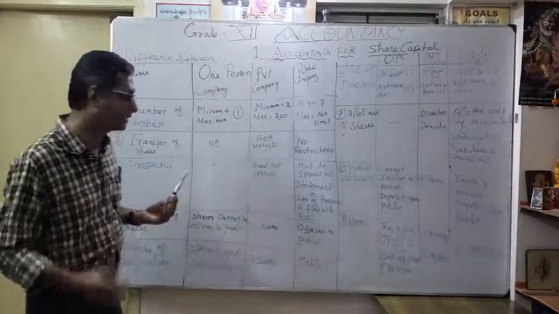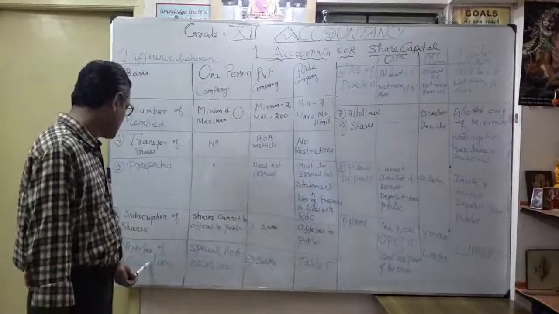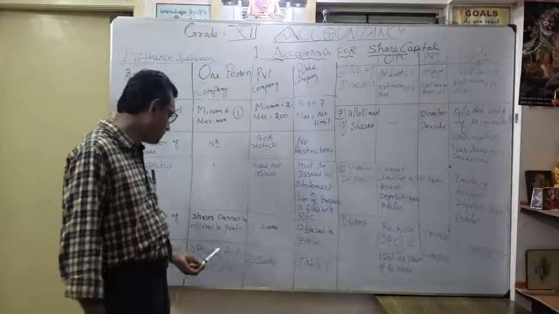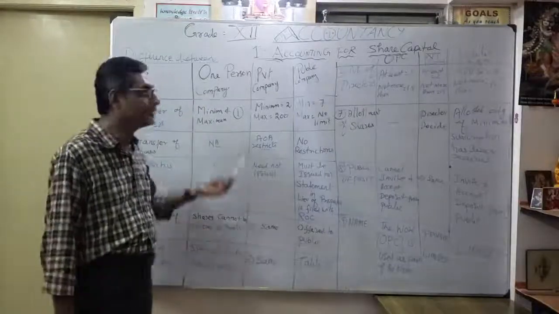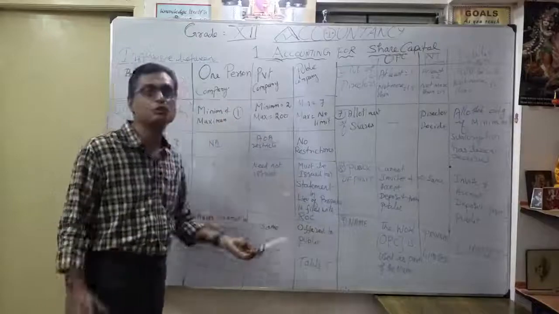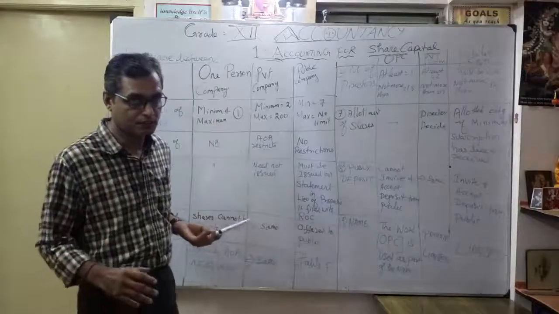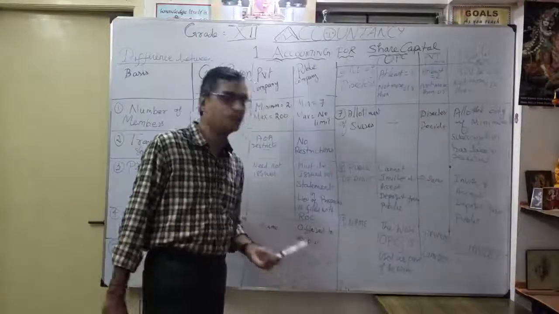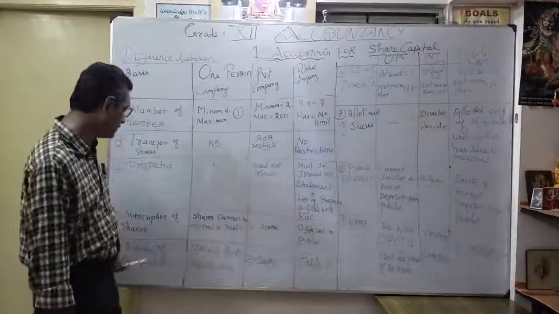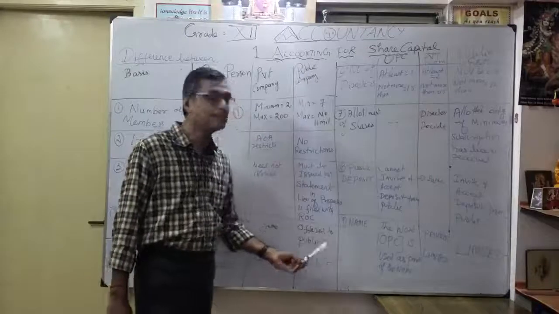Then liability clause, like that. So here, the articles of association must be special articles of association in a one person company. Similarly, in a private company also special articles of association are necessary. But in a public company, instead of articles of association, we will say Table F.